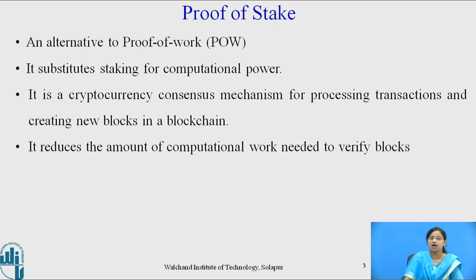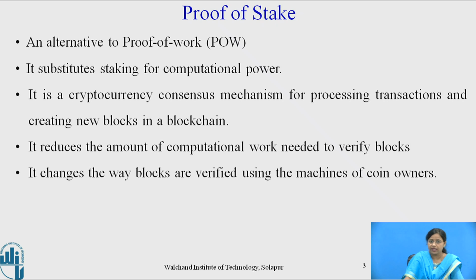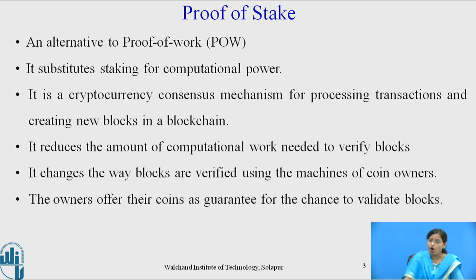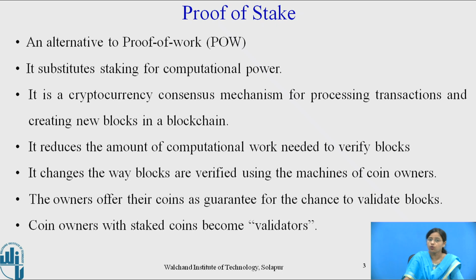It reduces the amount of computational work needed to verify blocks and transactions that keep the blockchain, and thus a cryptocurrency, secure. It changes the way blocks are verified using the machines of coin owners. The owner offers their coin as a guarantee for the chance to validate the blocks. Coin owners who stake coins become validators.